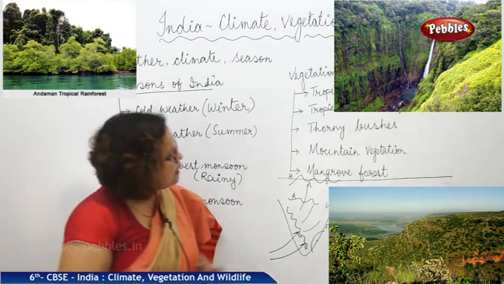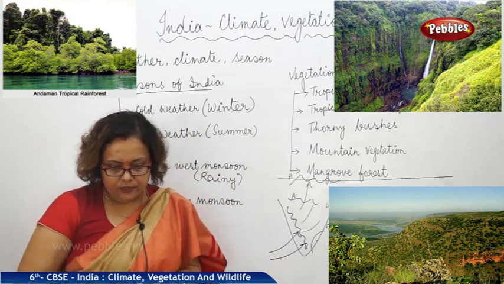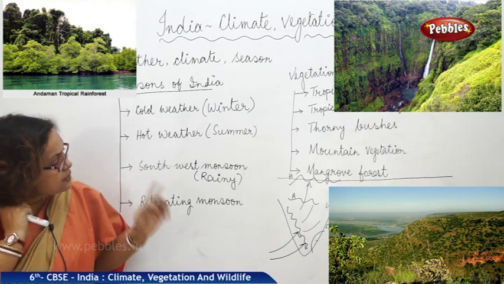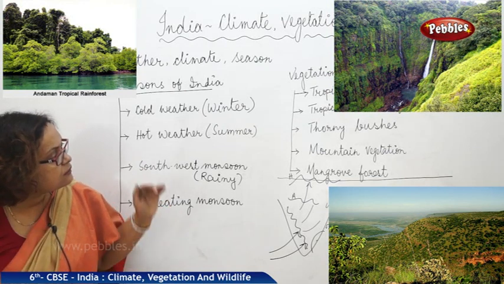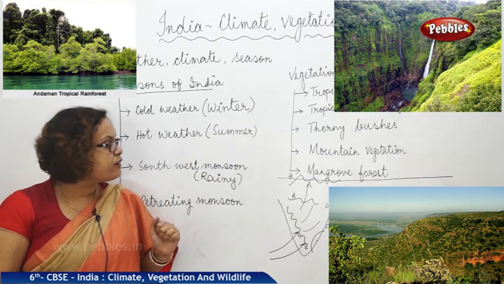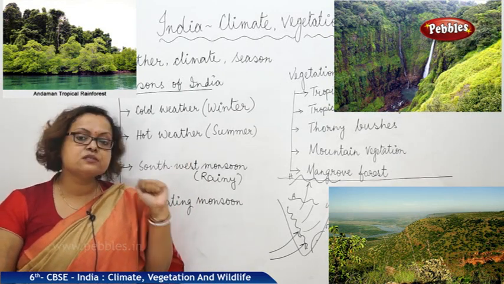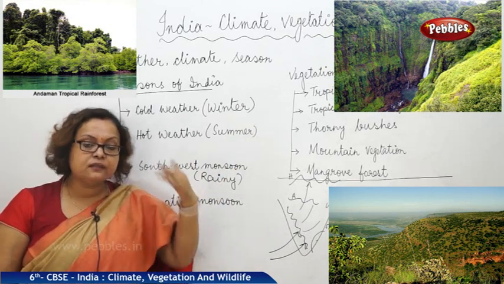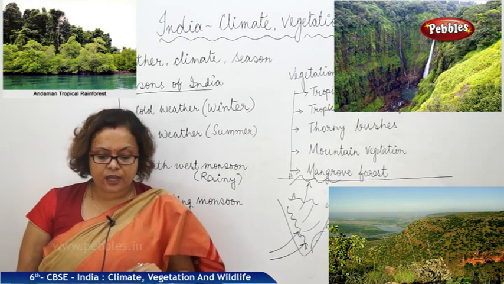We are coming to the next, that is deciduous rainforest. Deciduous rainforest is the type of trees mostly in the northern part, we can see northern part of India, we can see this type of rainforest. Deciduous forest is the forest which is shedding its leaves. The trees are shedding their leaves in a particular period of time.